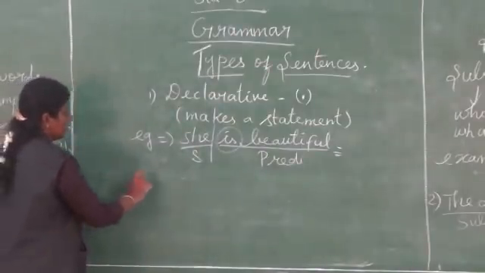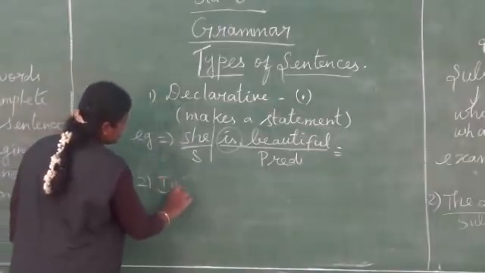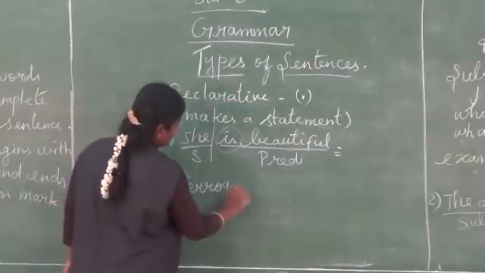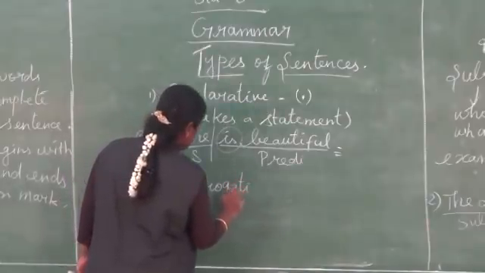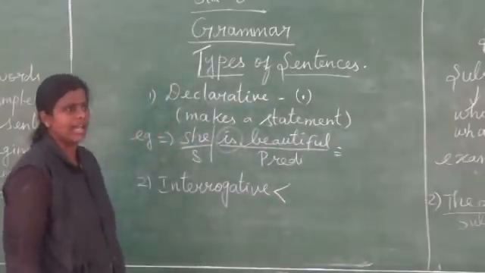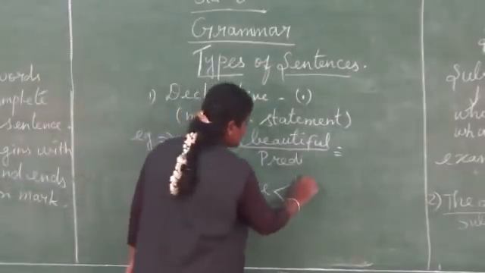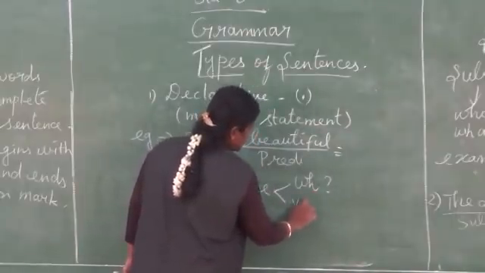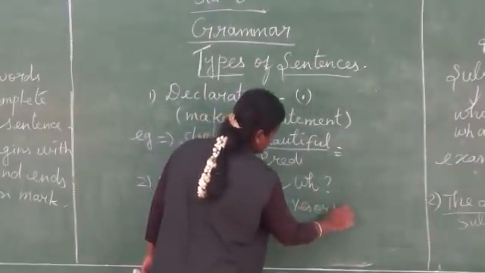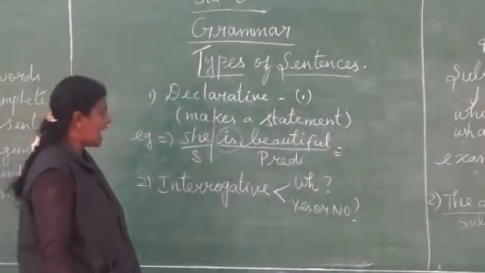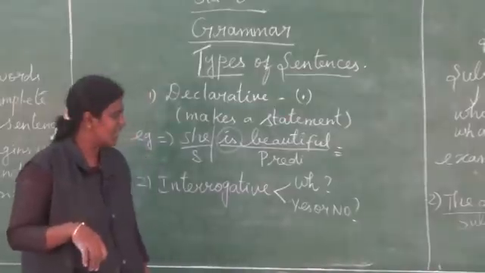So next we have the interrogative sentence. This interrogative has two types. One is the WH question, and next is the yes or no type.